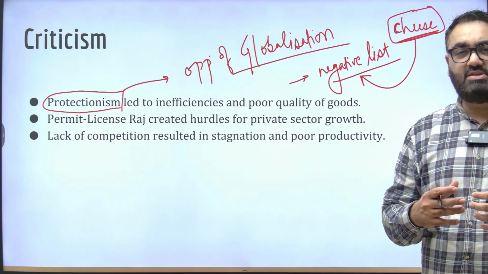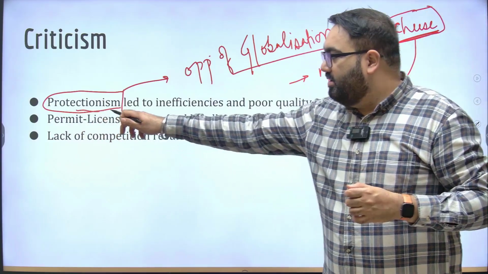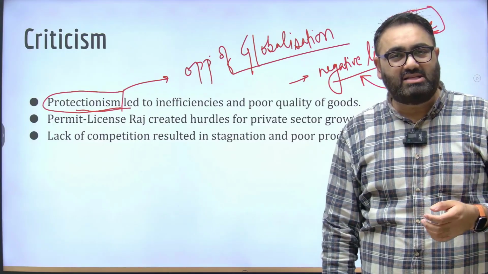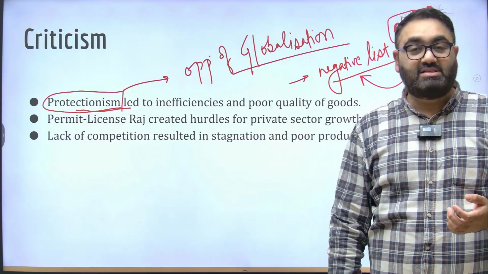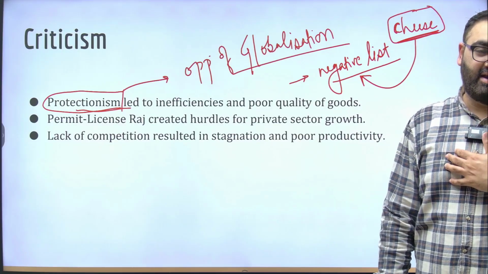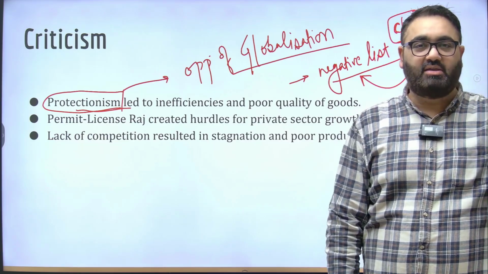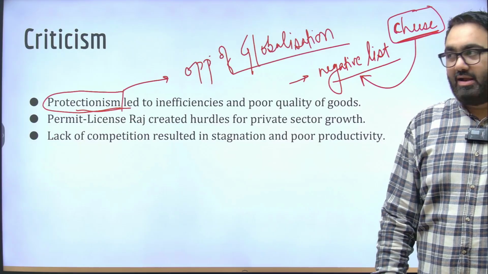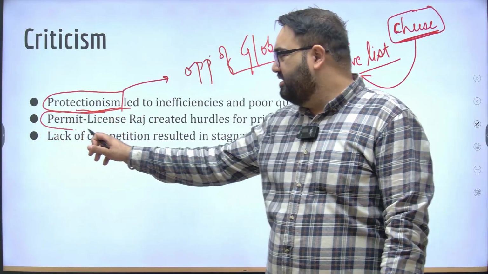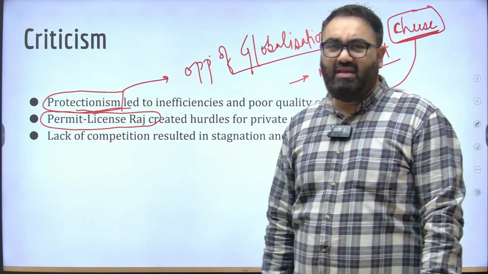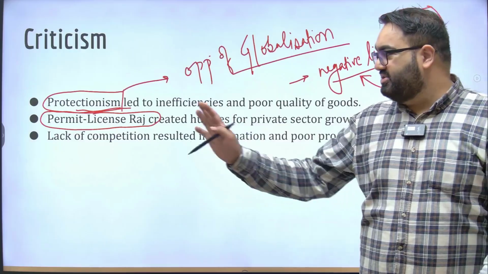This is a negative list idea that is aimed at protectionism. You put higher taxes on products coming into your country so that you can protect your industry. India usually does it with the agriculture sector because we think that our agriculture sector is very important and it will not be able to sustain competition from other countries. The government also, under this, and a big criticism, started the permit license Raj, which was one of the big reasons because of which our industry just could not flourish.